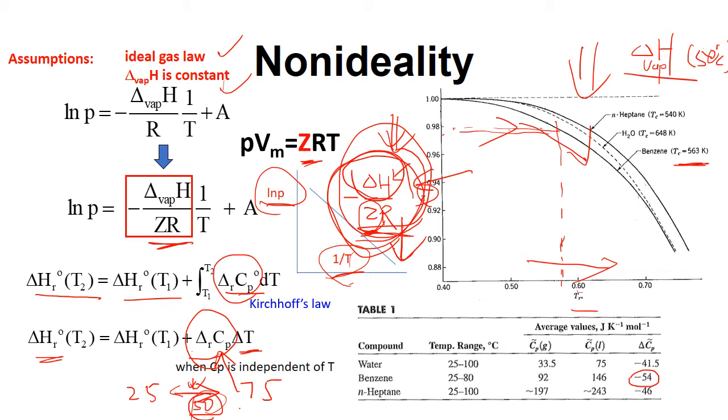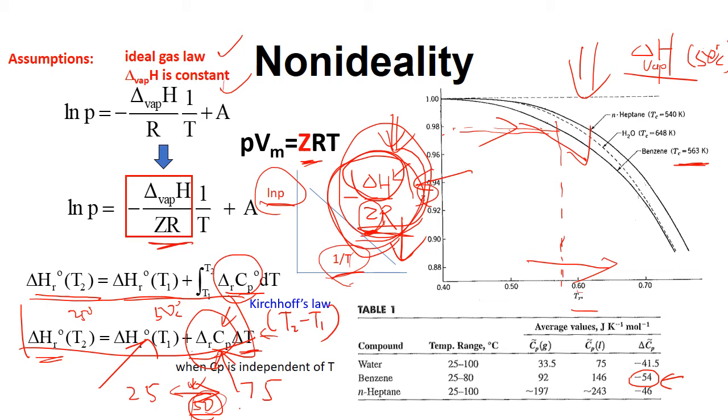Now, how do you calculate delta H at the boiling point or at 25 degrees? We use Kirchhoff's equation, and this is the value at 50 degrees. In order to calculate at 25, you use delta Cp, here negative 54, and then delta T is T2 minus T1.